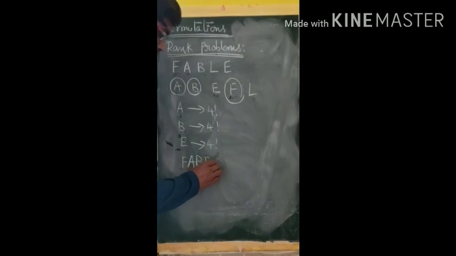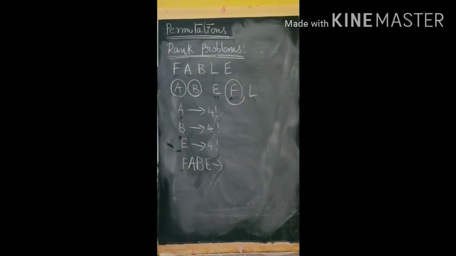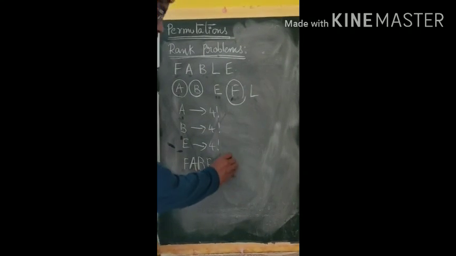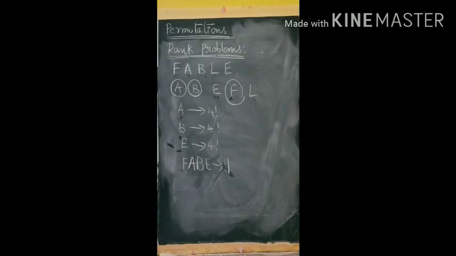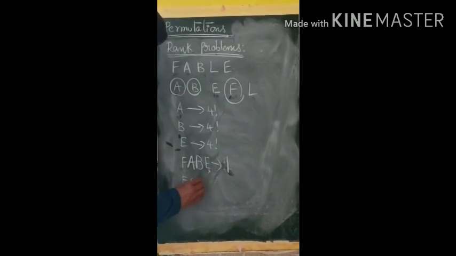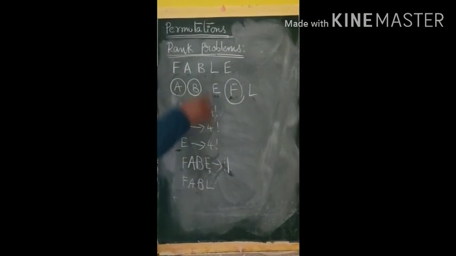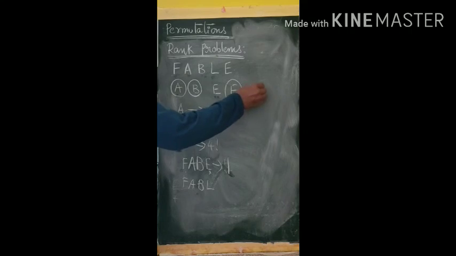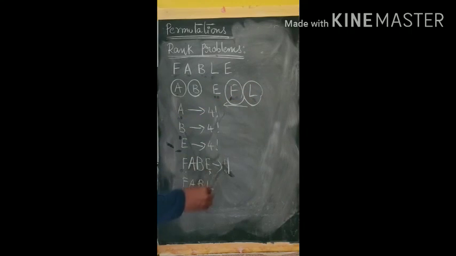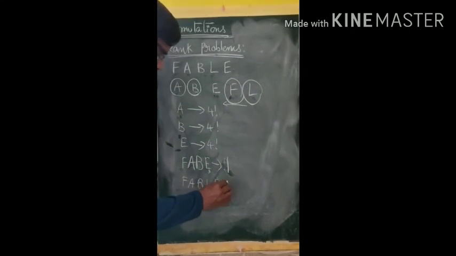So with FABE, how many words will be formed? Only one word, FABEL. That is the only way it is possible. Now this E is over. Next FAB: if you remove E and add L, FABL, this is also fixed. Then the next place is 1.